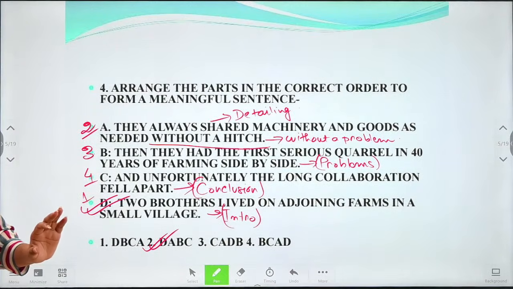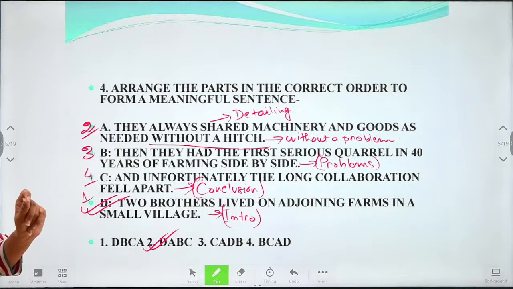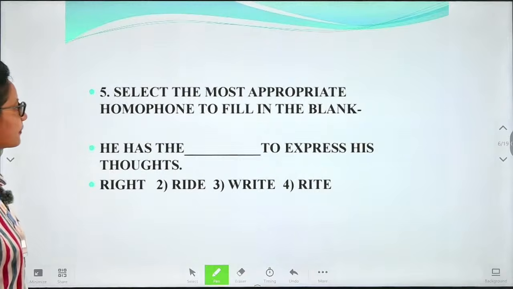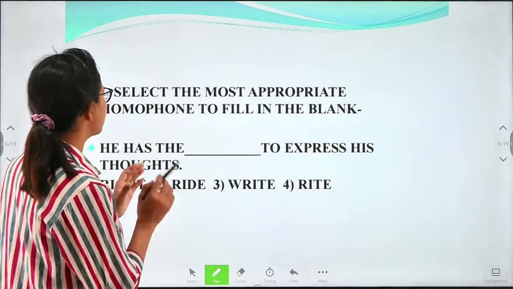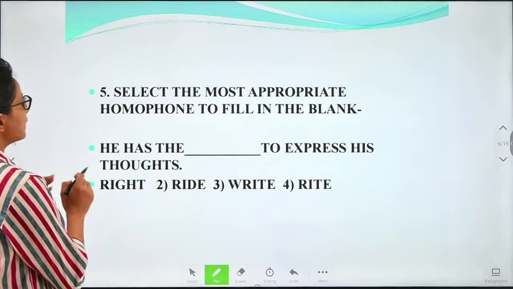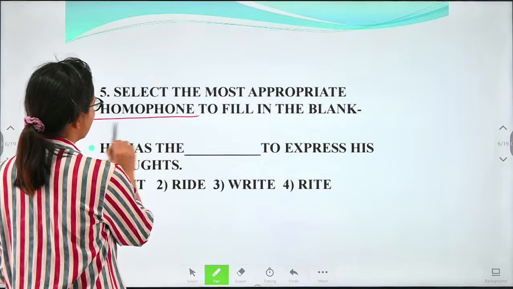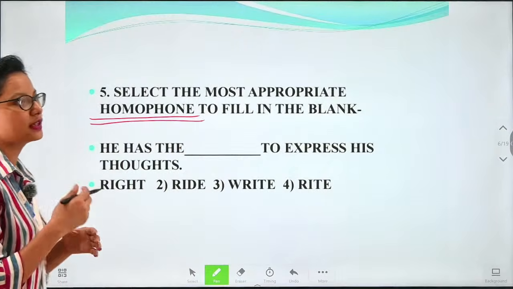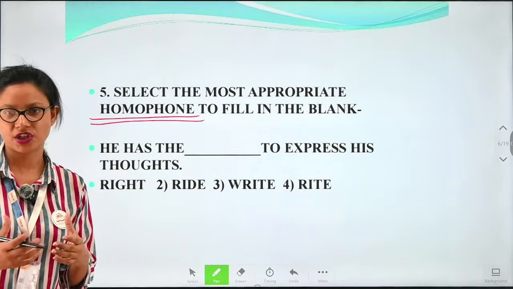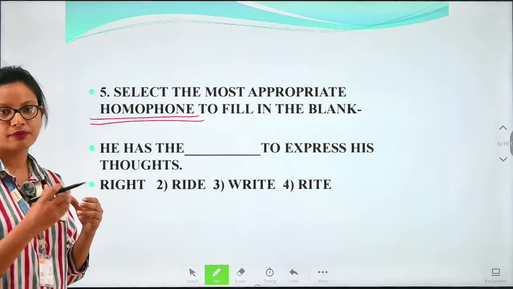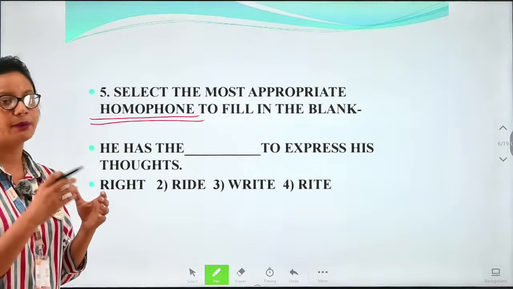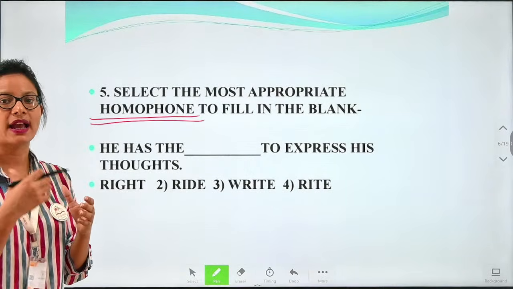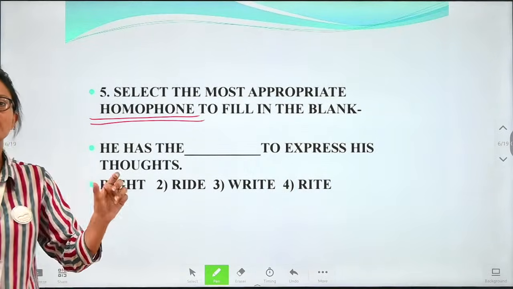If you are really interested, then try to answer the questions, please. Okay. Next, we are asked to select the most appropriate homophone to fill in the blank. So we'll have to see the homophone. Homophone means words that have the same pronunciation, but the meanings of the words are different.